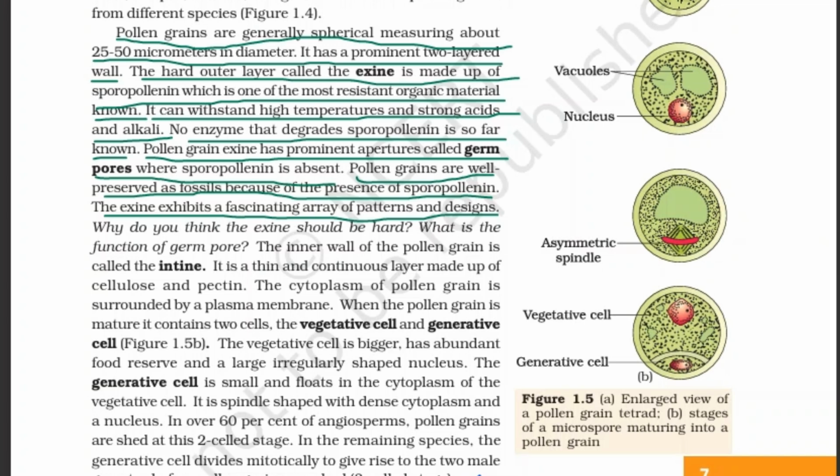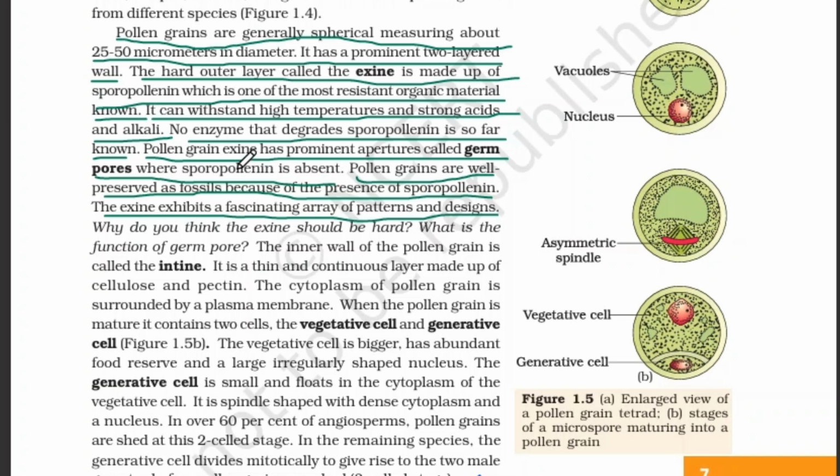The hard outer layer is called the exine. It is made up of sporopollenin, which is the most resistant material known. It can resist high temperatures, strong acids and alkalis, and no naturally occurring organic enzymes can degrade sporopollenin.